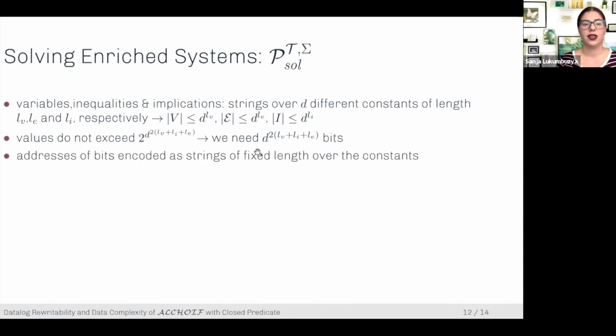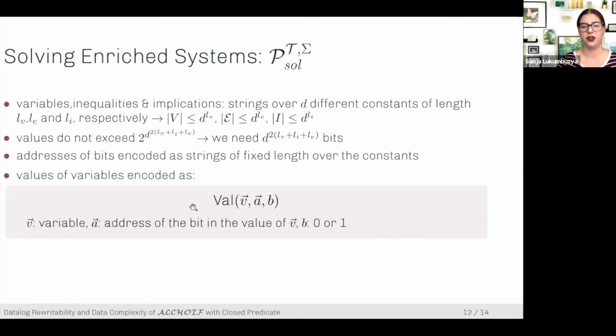So what do we do? Well, actually, we encode the addresses of these bits as strings of fixed length over the constants. And this allows us to keep the arities polynomial, even though we have exponentially many different bits. Now, the values of variables are encoded as follows. So we have a predicate that stores this kind of tuples. And this means in the value of the variable that is encoded in V, the bit that is at the address A has a value 0 or 1. So you could see we basically store every bit separately.